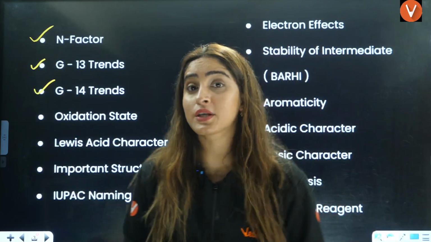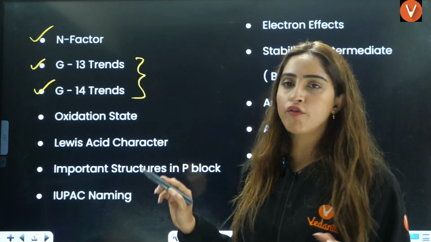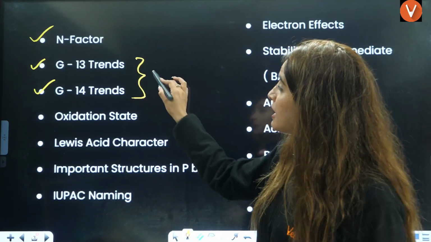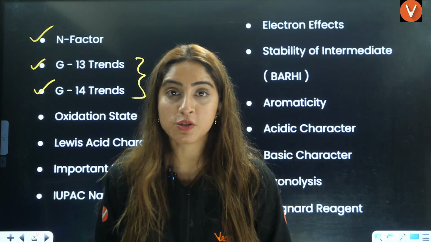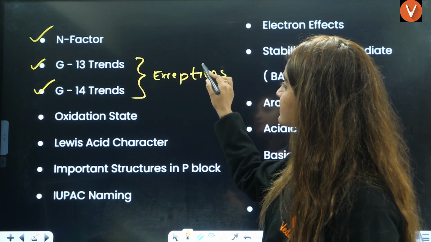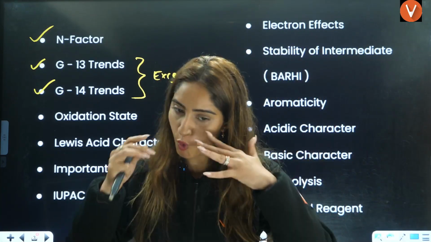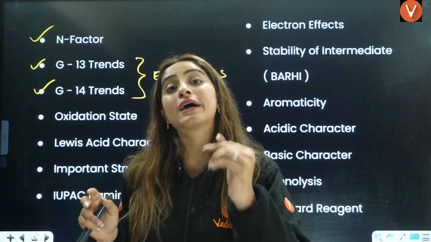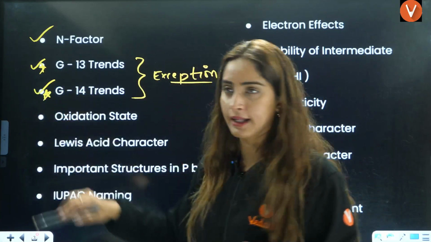If you are thinking of skipping the full chapter, at least do the trends of group 13, 14. If you actually want to be risk free, you want to have 140 plus marks, then I would say your probability will increase if you do the exceptions of full p block, right? If you don't want to go through the p block in detail, at least do the exceptions of p block and do group number 13 and 14 in detail, right?